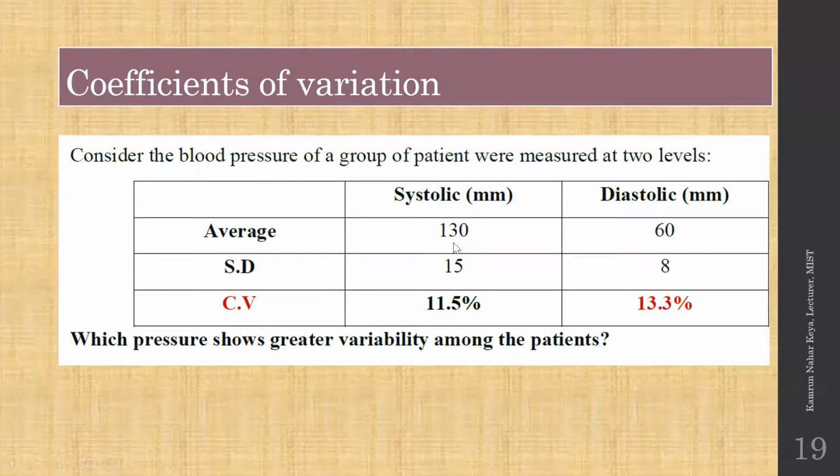So from the average you're seeing 130 and 60, and from the standard deviation you are seeing 15 and 8. Basically you are not able to say anything directly, you have to give a huge explanation. But if you use the coefficient of variance, you see 11.1% and 13.3%. So you can say that 13.3% is bigger, so it's more variable, and you need to give more attention in this case. Those patients have a problem of this type. That's the medical scenario.